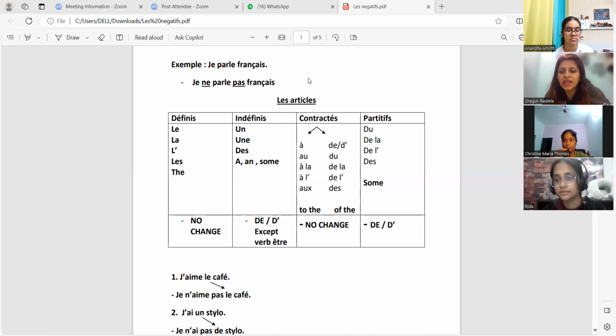Anandita and Christina, anything else that you want to add on indefinite articles? Indefinite articles change. Do they change 100%? No, except for one verb. Which is that verb, Christina? I guess it's être. Yes, absolutely correct. It is the verb être. So remember that with the verb être, it's not going to change.